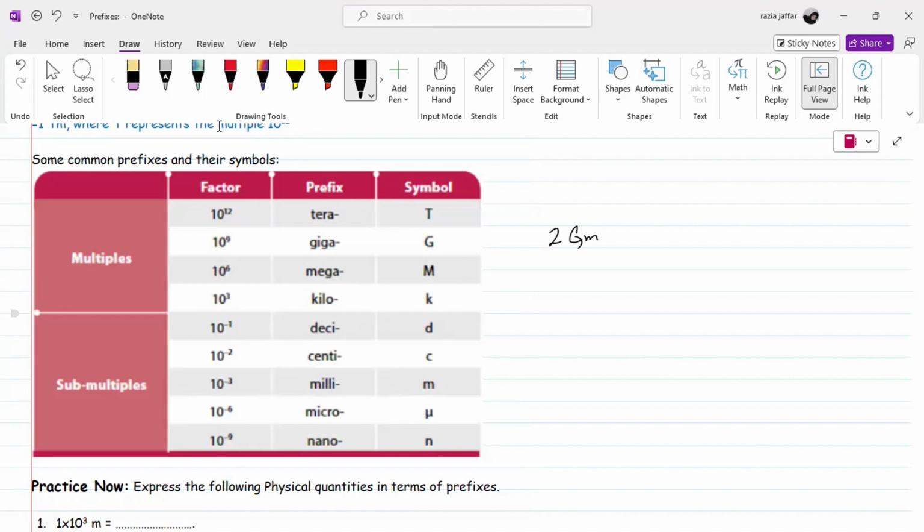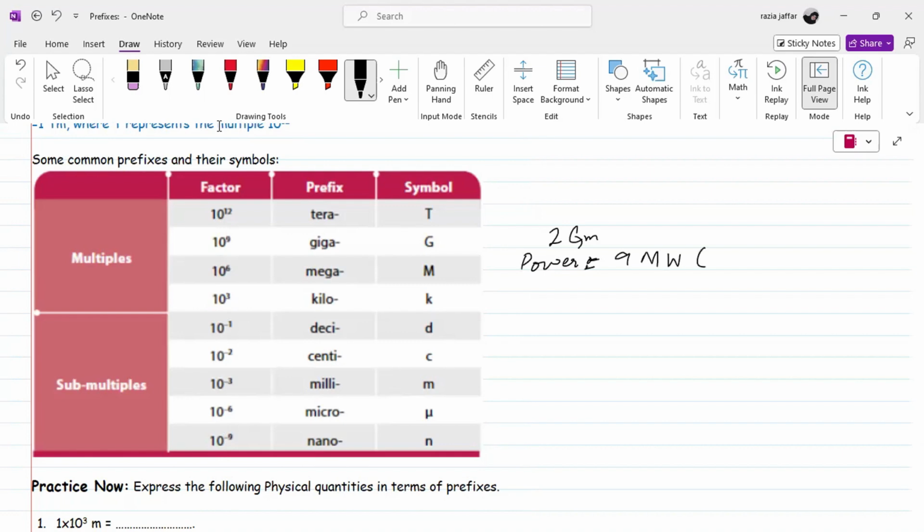The next is 10 power 6. This multiple is equal to the prefix mega, and it is represented by capital M. For example, take electrical power. Some electrical power is equal to 9 megawatts.